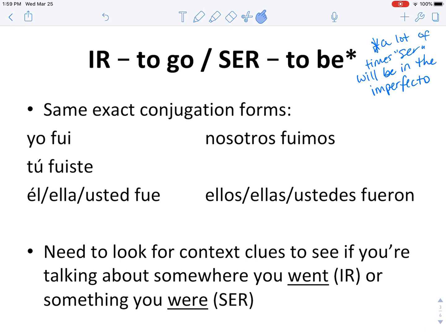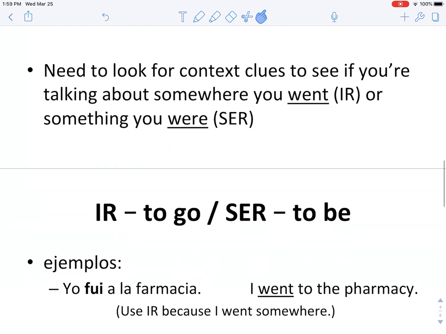We'll get into the uses between the preterite and the imperfect later on in the year, but right now you just have to know these forms and how to use them. So for now, whenever you see ser, we're going to be using the pretérito. Okay? So looking for those context clues.